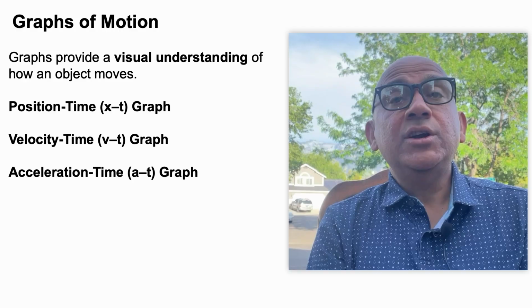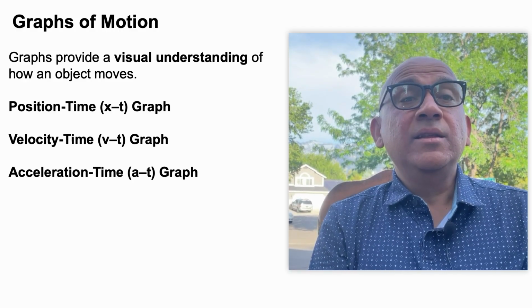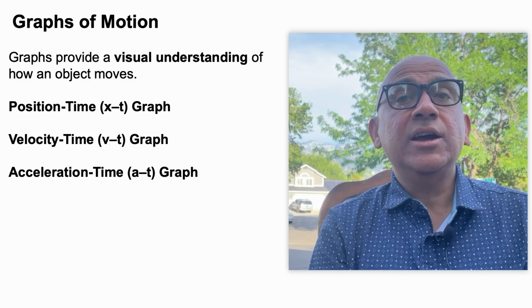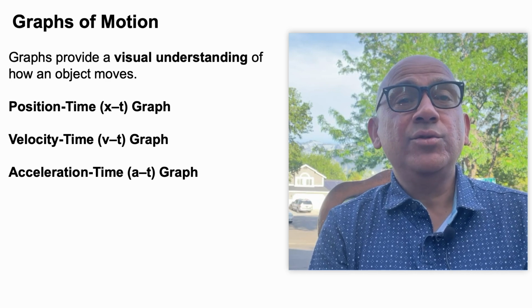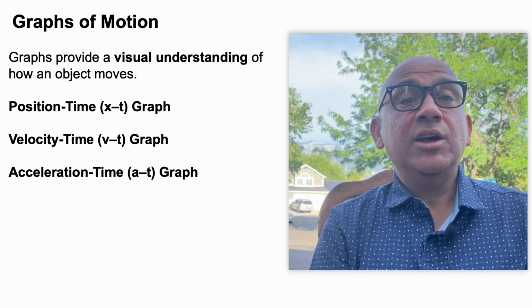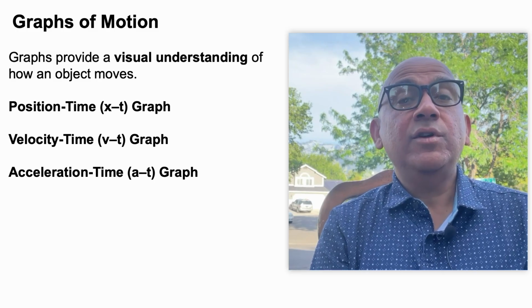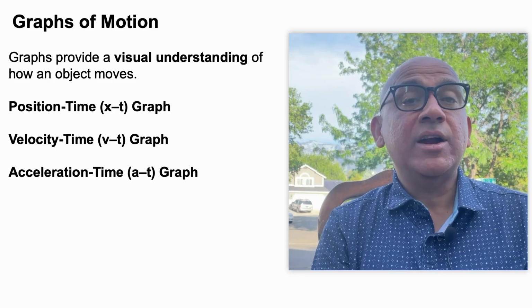Graphs of motion are very important, which you should learn by heart. These graphs provide a visual understanding of how an object moves. There are three kinds of graphs that we will go through. The first one is a position time graph, x-t graph, second is velocity time graph, and the third one is acceleration time graph, a-t graph.